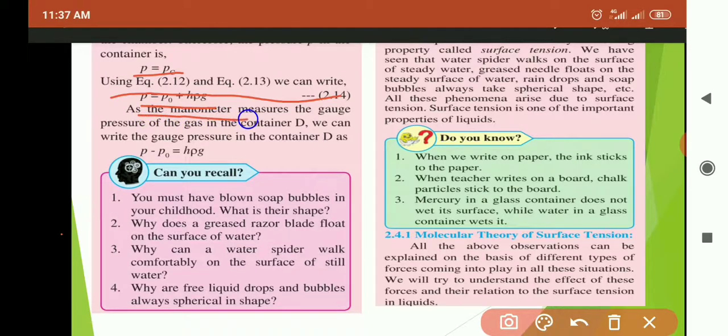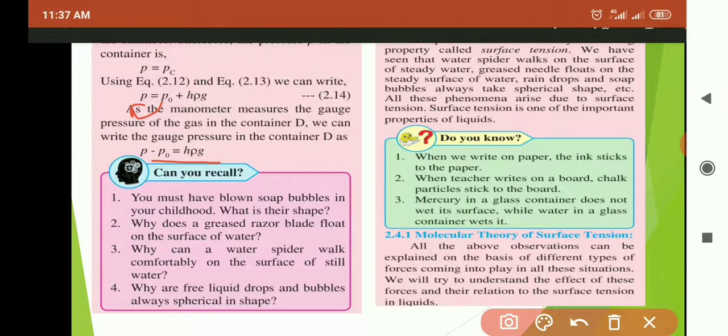As the manometer measures the gauge pressure of the gas in the container D, we can write the gauge pressure in the container D as P minus P0 is equal to H rho G. Only P0 is being shifted over here. P minus P0 is equal to H rho G.